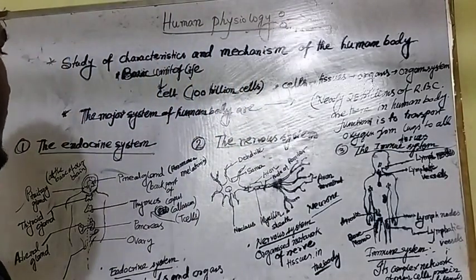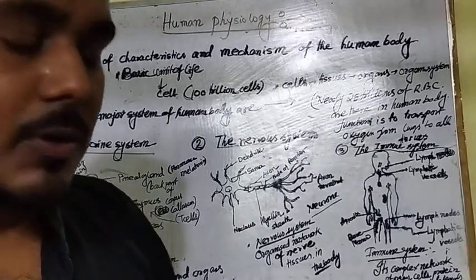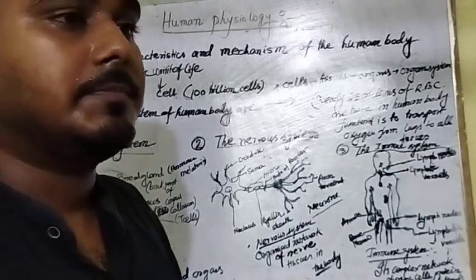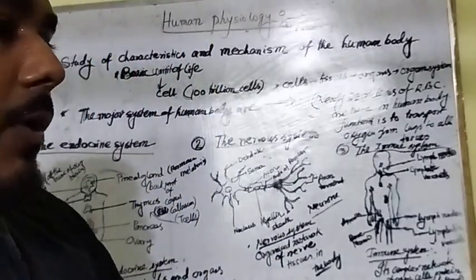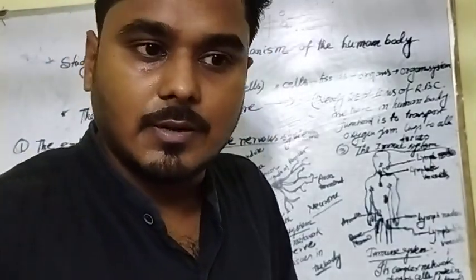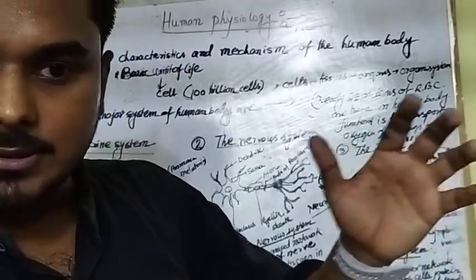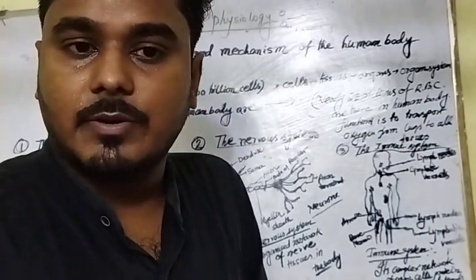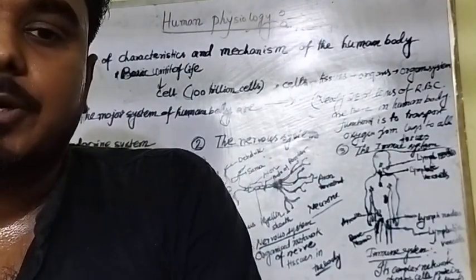Now we will come to the nervous system. What is the nervous system? It's a complex and organized network of nerve cells. Our nervous system has one part called the central nervous system. What is the central nervous system? It includes the brain and the spinal cord. Another is called the peripheral nervous system. What is the peripheral nervous system? It extends from the spinal cord to the rest of our body.